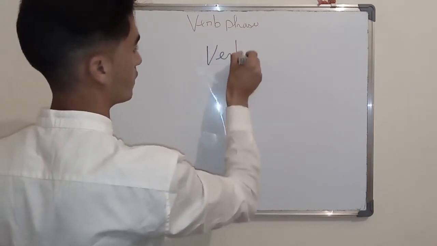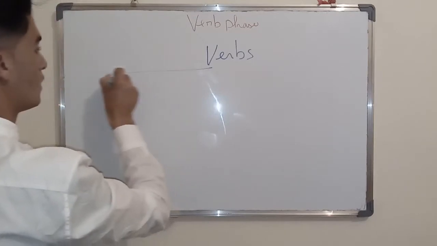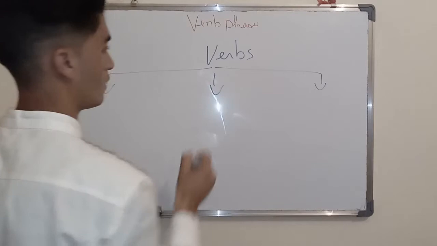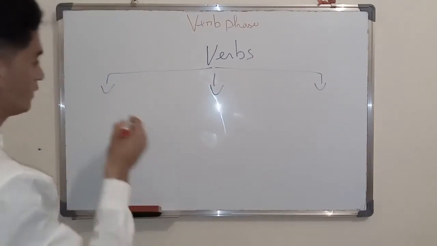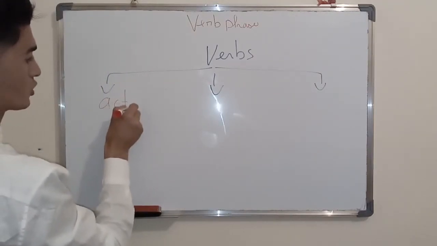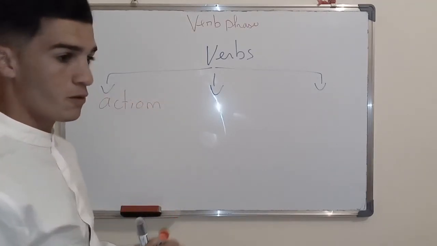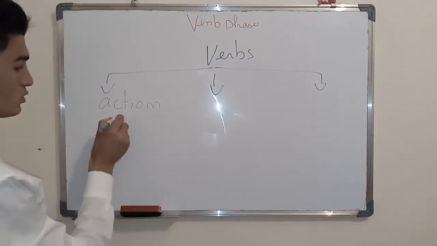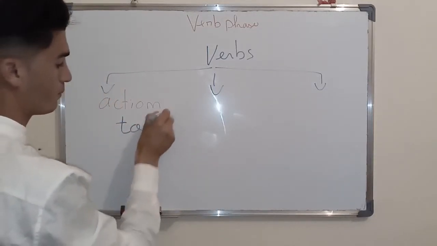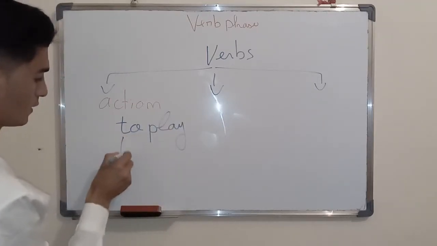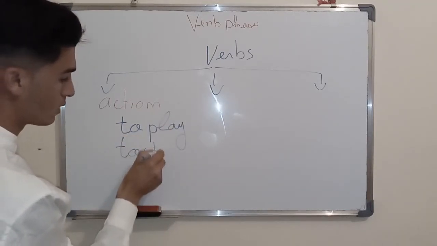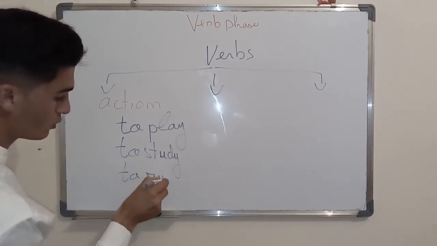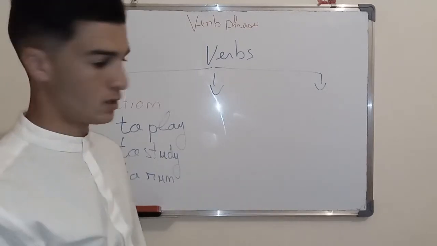So we said verbs. We're going to see types of verbs, and there are 3. Number 1, verbs of action. Verbs of action, when we talk about verbs like to play, to study, to run. So these are verbs of action.